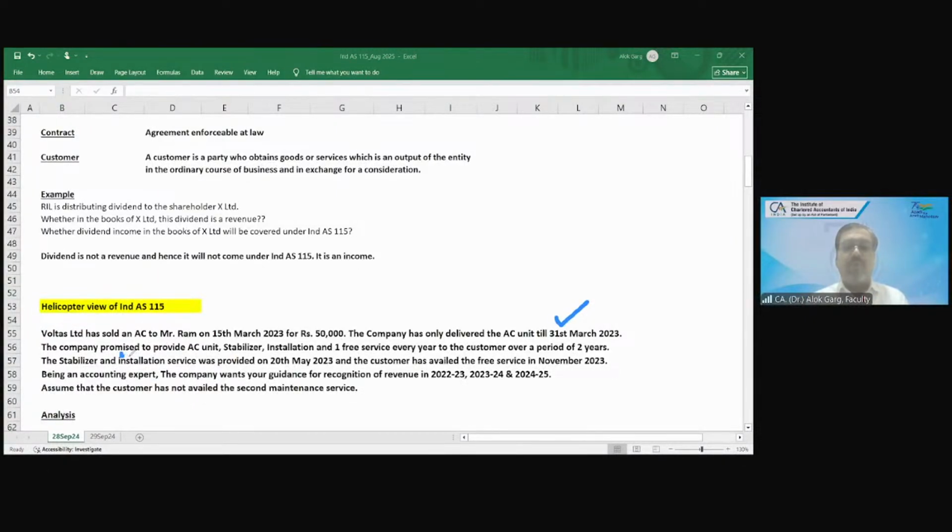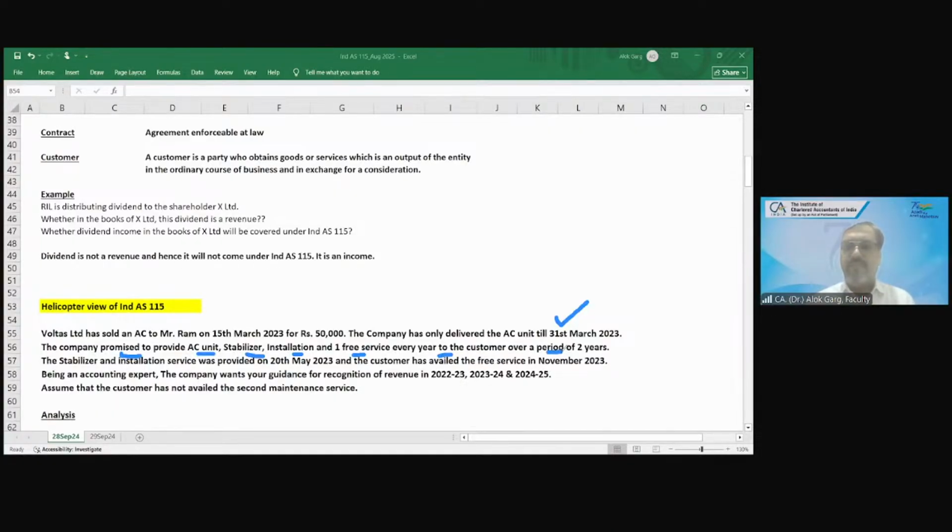The company promised to provide the AC unit, stabilizer, installation service, and one free service every year to the customer over a period of 2 years. What all did Voltas promise?